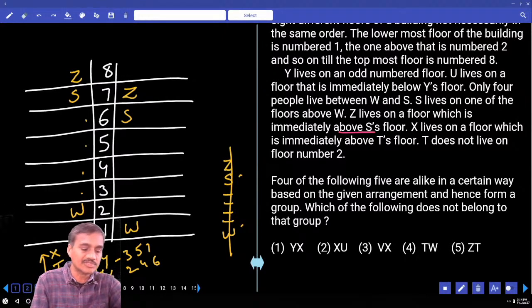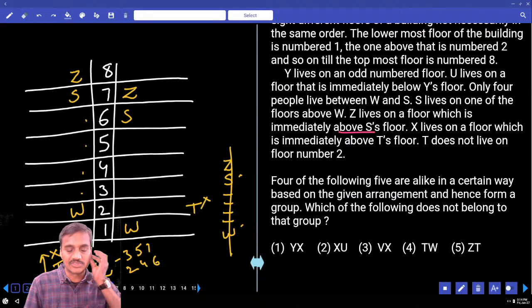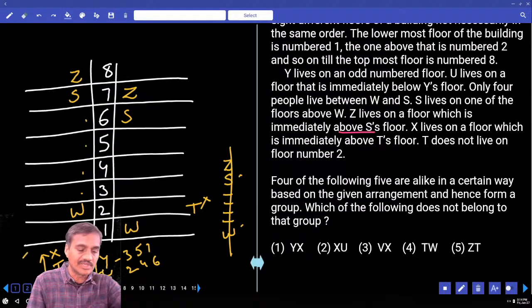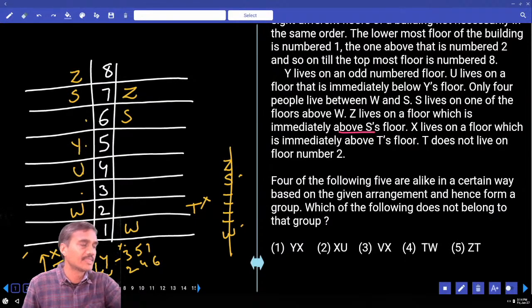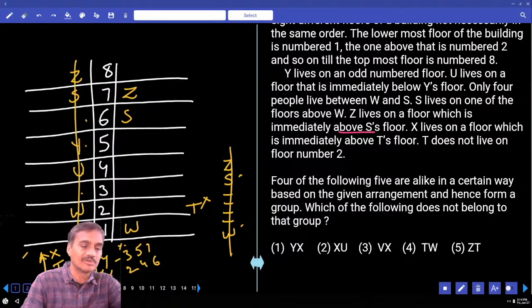T does not live on the second floor. T cannot be on the second floor. And this is what the information here says, T cannot be here. Then coming back to this, Y and U. In this case, Y cannot be on the 3rd floor, isn't it? And can Y be on the 4th floor or not? Yes. Y cannot be on the 7th floor as well. Hence Y must be on the 5th floor. If Y is here, U must be here. If U is here, X and T must be adjacent to each other. Is it possible? And this case is completely ruled out.